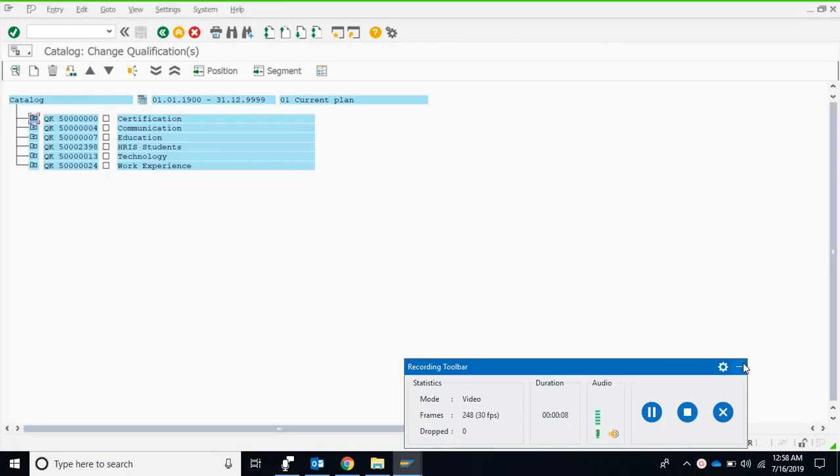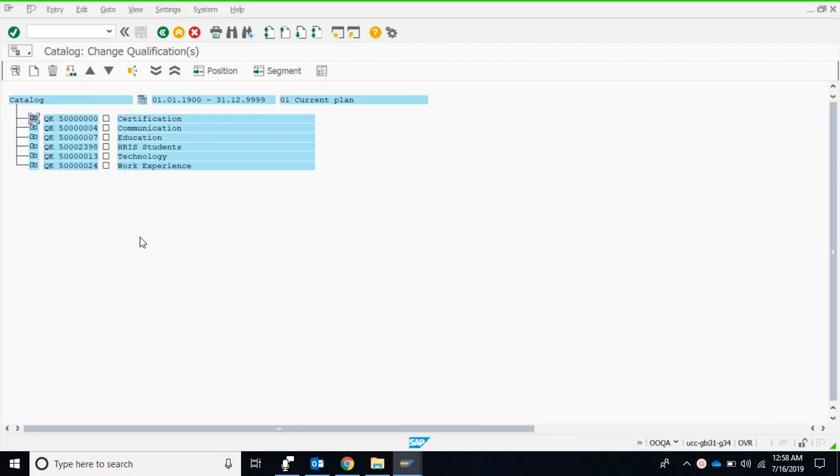This is the second video of skill management, and this is about creating new objects in the qualification catalog. So, first of all, if I want to create a new group, I should make sure that wherever I want to create the new object, I should place my cursor there. So, if I want to create a new group over here, I should place my cursor on the catalog.